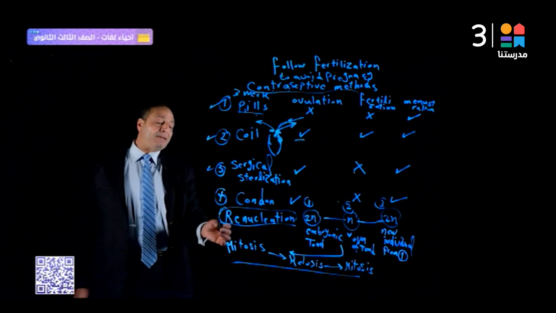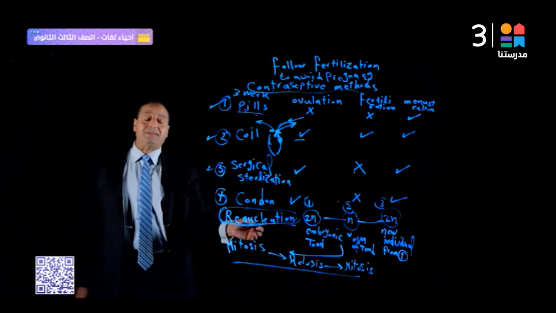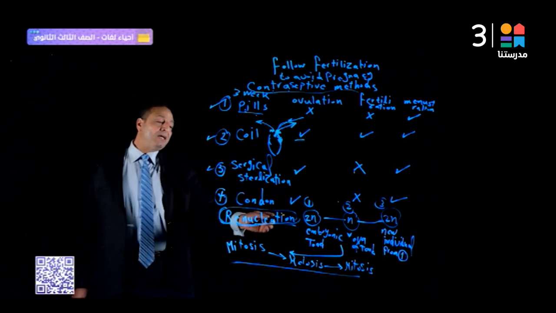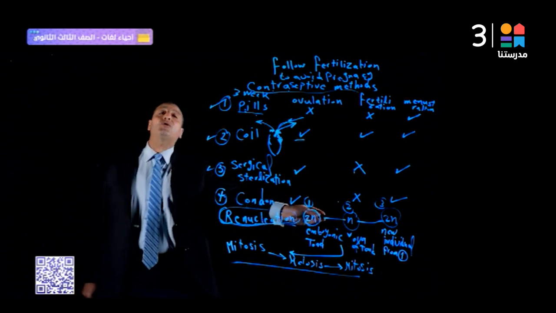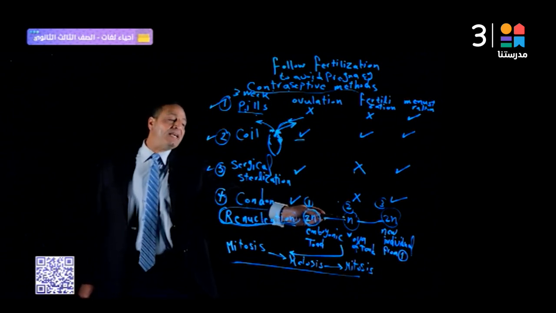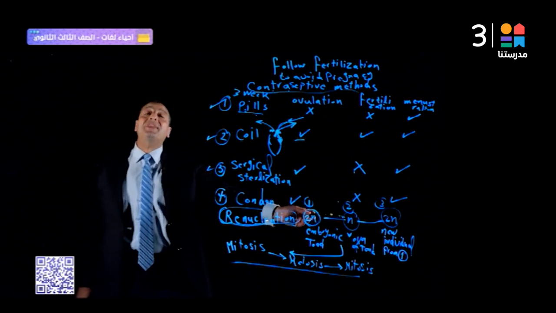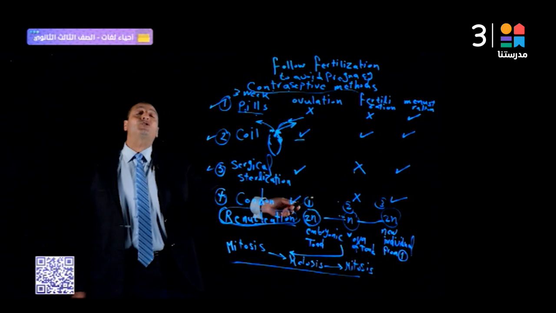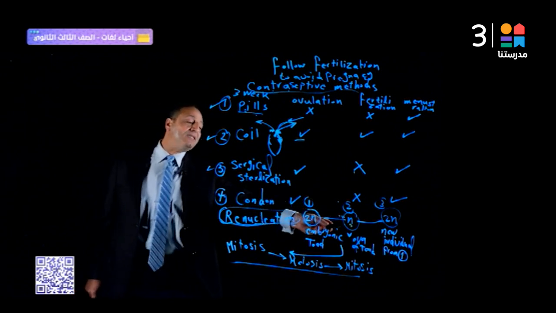Another technique found in this lesson is called renucleation. Renucleation takes the 2N embryonic nucleus from the embryo and implants it in the cell of the ovum of another animal, after exposure to radiation to destroy the nucleus found in it. So this nucleus is empty.